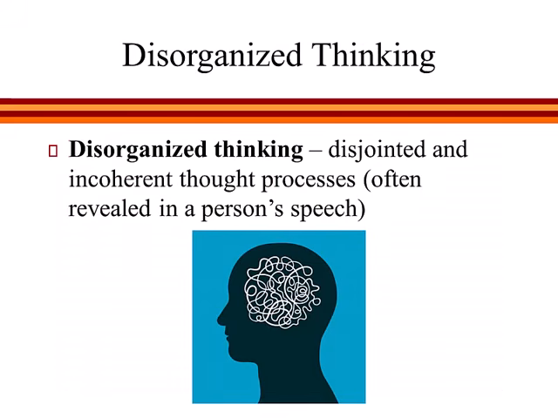In addition to hallucinations and delusions, people with schizophrenia also frequently experience disjointed and incoherent thought processes. These disturbances in thought are often revealed in a person's speech. For example, the person might have difficulty holding a single train of thought during a conversation, and instead quickly jumps to only marginally related topics. For example, if asked about receiving special job training, a person with schizophrenia might state that they once rode on a train somewhere. Although to us, these two topics are pretty unrelated, to the person with schizophrenia, the connection between job training and riding on a train is sufficient.